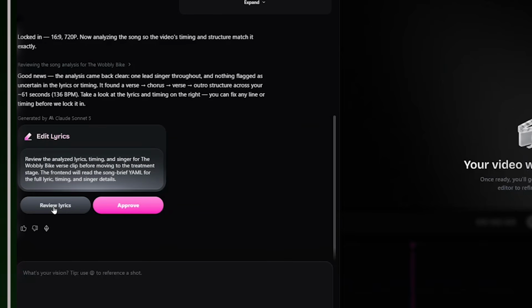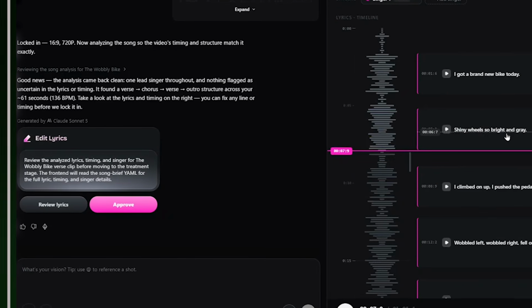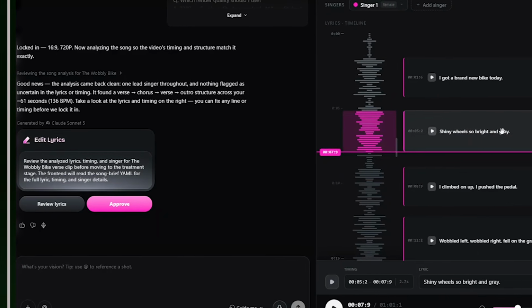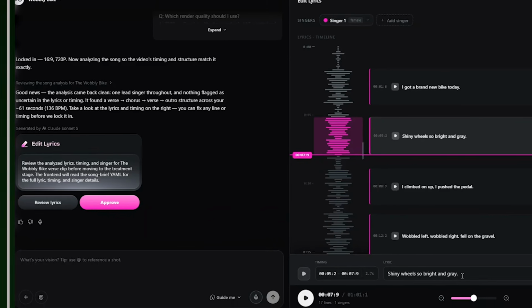When it goes through everything you've provided and accepted, it will ask you to verify if the lyrics and every detail is accurate. Go through everything. Here on your left, click on the box. When you play through everything and everything sounds okay, you can simply click on confirm.